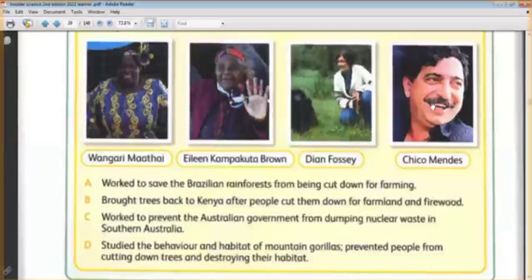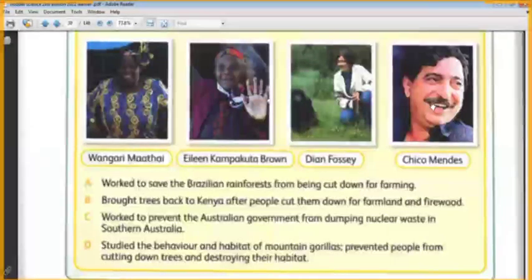The last one, Chico Mendes. He worked to save the Brazilian rainforest from being cut down for farming. Yes, so he protected the rainforests. Rainforests are forests which have a big amount of rain. All the time there is rain, so we call them rainforests. He protected them from the cutting down of trees.